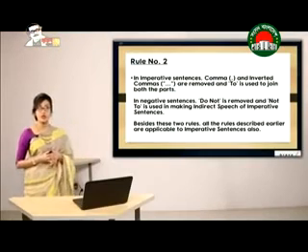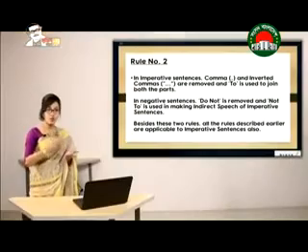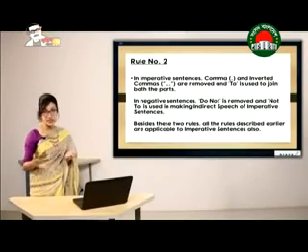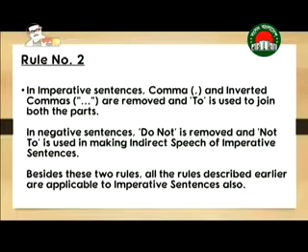Now this is rule number 2. In imperative sentences, comma and inverted commas are removed, and the word to is used to join both parts. So we are omitting the comma, we are omitting the inverted commas, and we are using to.